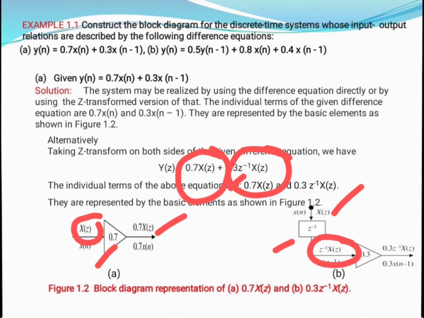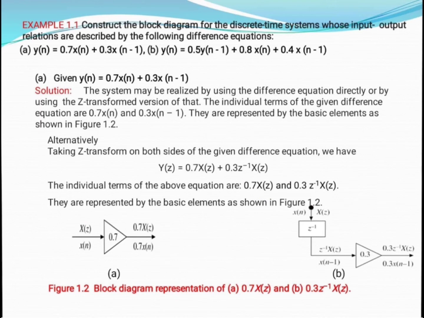Likewise, 0.3 is a constant value. With the help of a multiplier, we can apply this constant, and the output is 0.3 z inverse of X of z. So both these parts are implemented here in this figure. As you can see, these two parts are added. With the help of an adder, we can add these two in the next diagram.